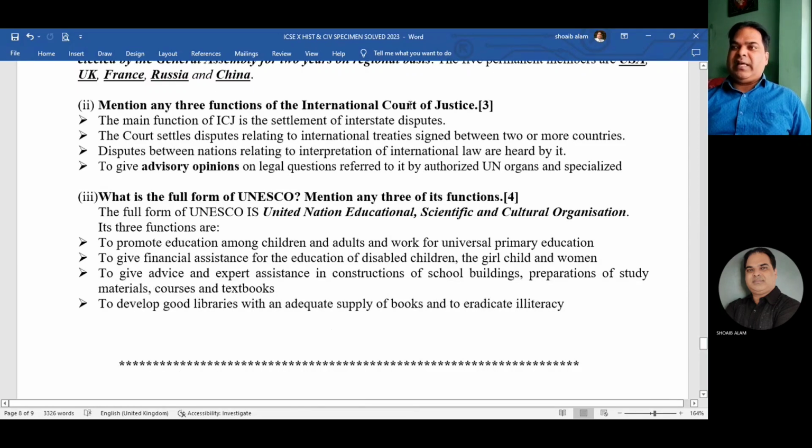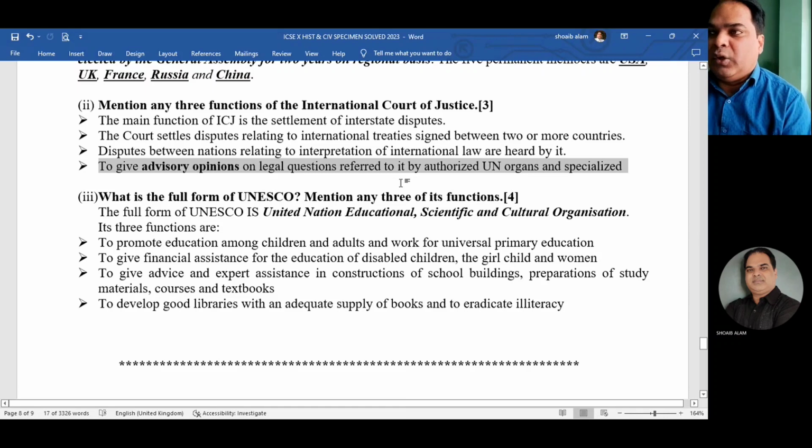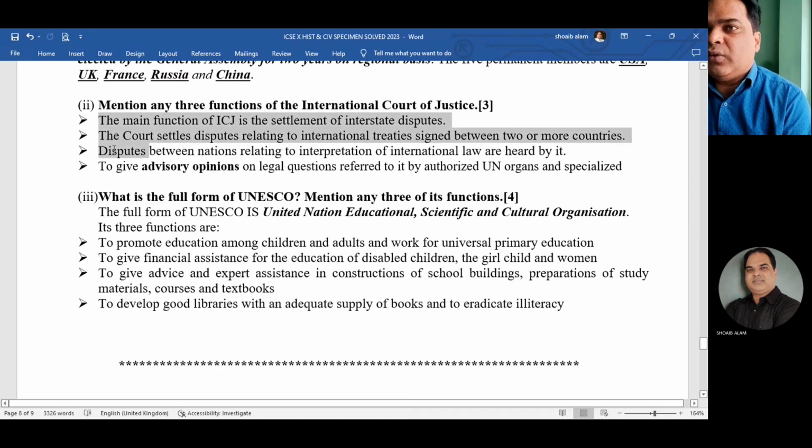Mention any three functions of International Court of Justice. Three. So the main function of International Court of Justice is the settlement of interstate dispute. Okay. The court settles disputes relating to international treaties signed between two or more countries, disputes between nations relating to interpretation of international laws. Okay. And the last one you can see here, to give advisory opinions on legal questions referred to it by authorized UN organs and specialized agencies. Okay, so mention any three. So you just go through these three. Okay, this one not required.